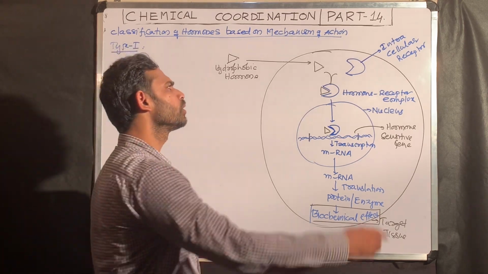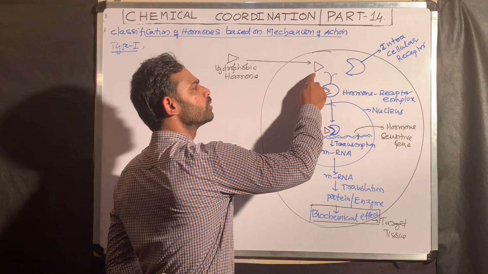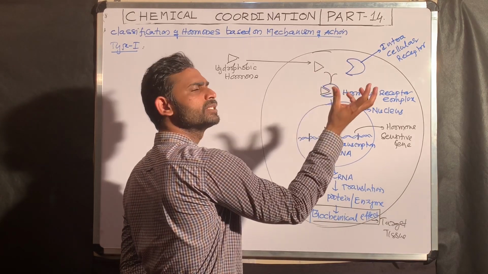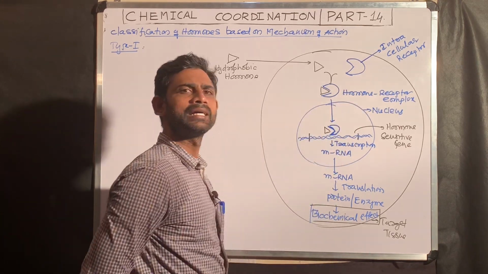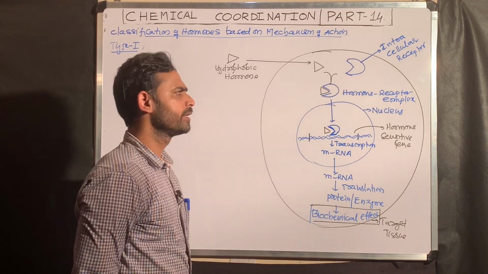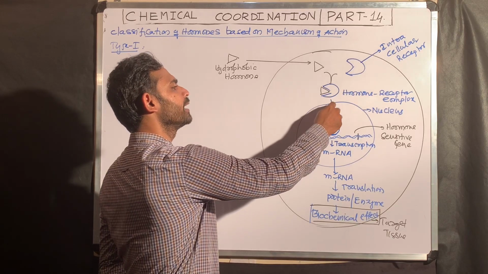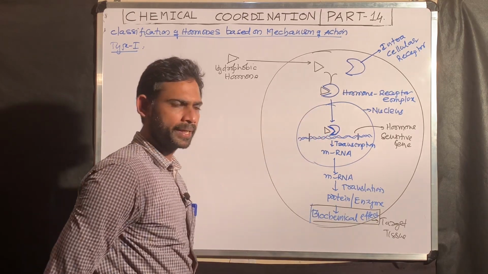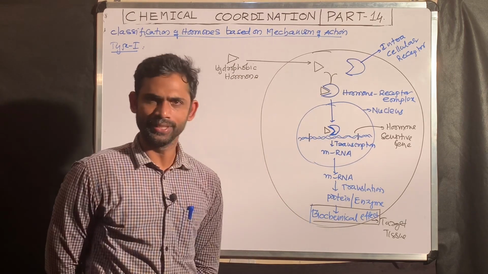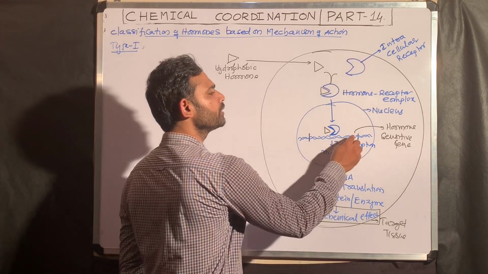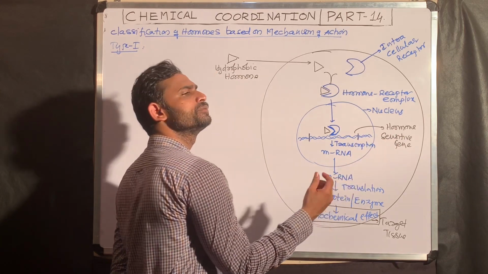Okay. So this particular hormone goes and combines with a particular intracellular receptor to form the hormone receptor complex. This hormone receptor complex crosses the nuclear membrane. This is the DNA that you are seeing. The DNA consists of a number of genes. This gene we call a hormone sensitive gene.